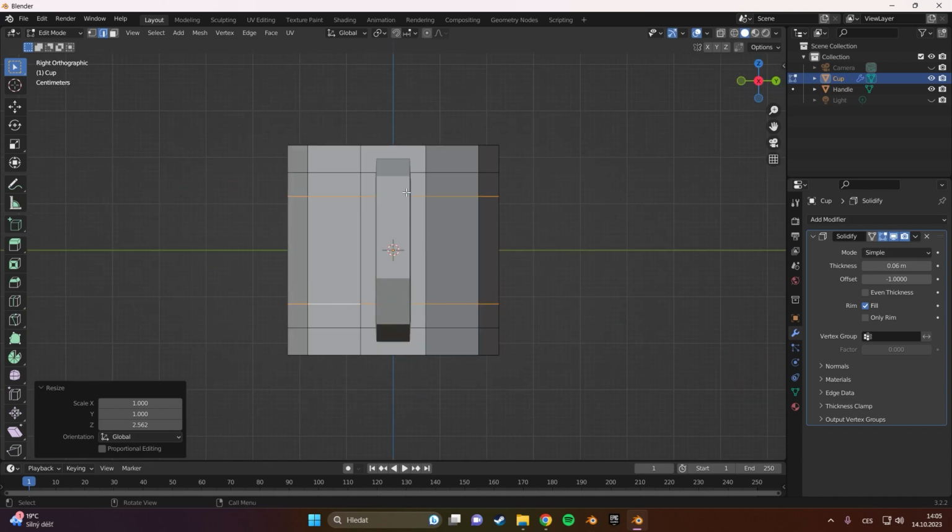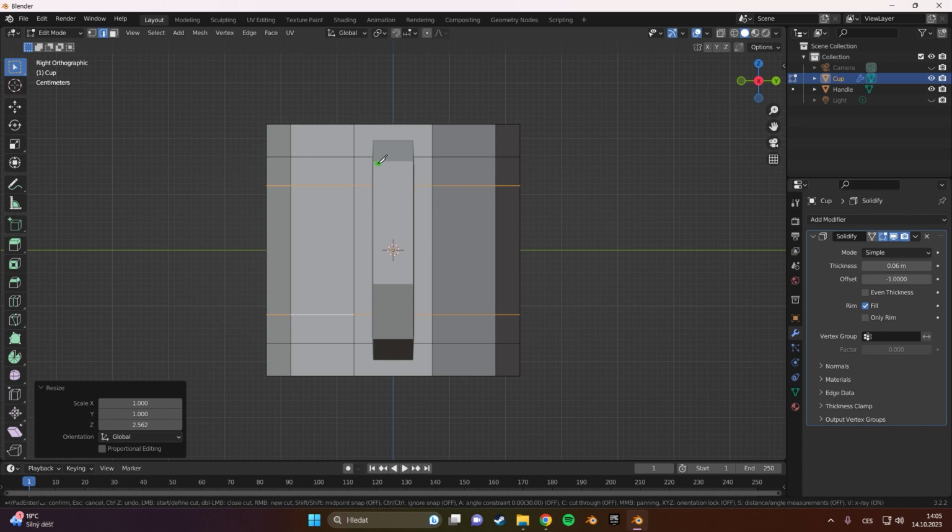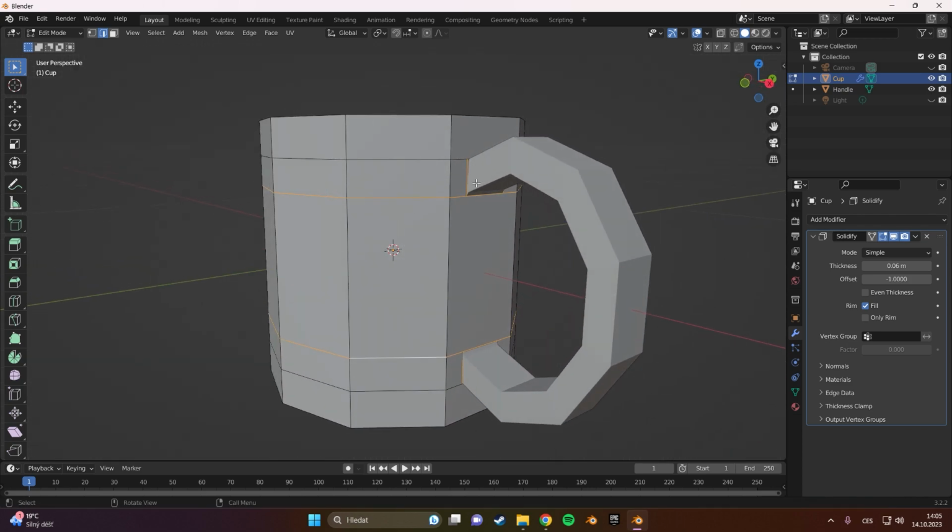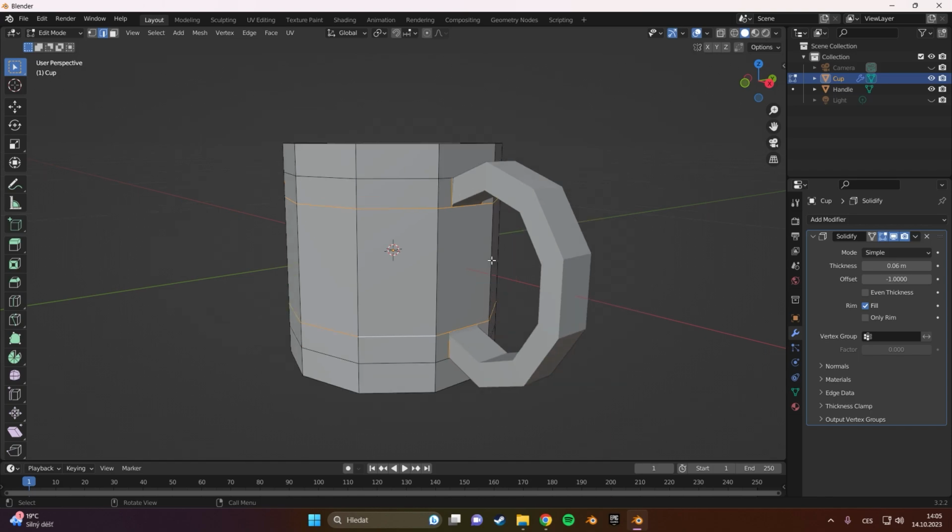Now we use this view and press K to use the knife tool. By left click and right click, you insert this edge. Same thing, left click, right click, right click, and last time. When you're done, you press Enter and you have these 4 edges.